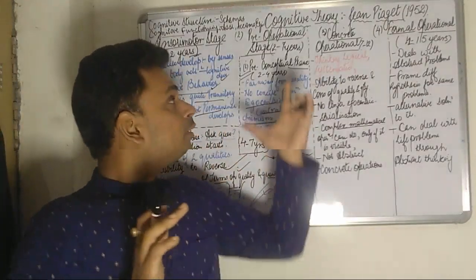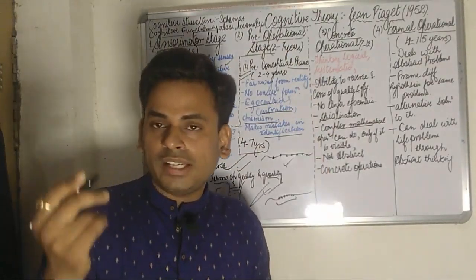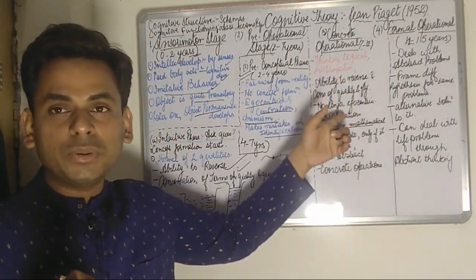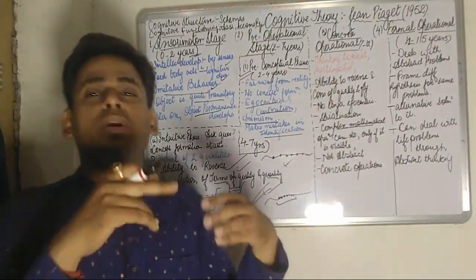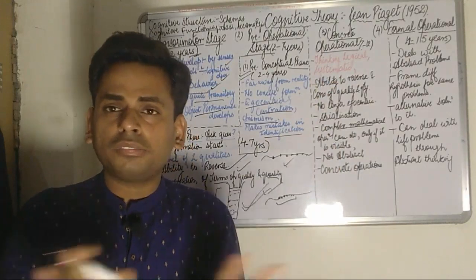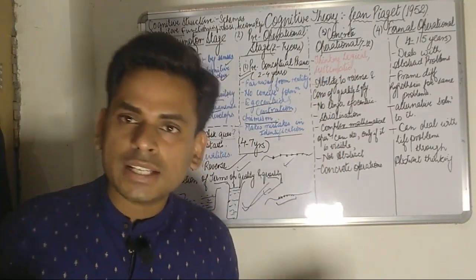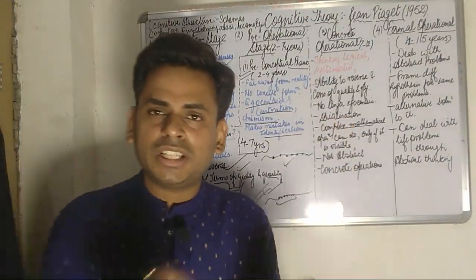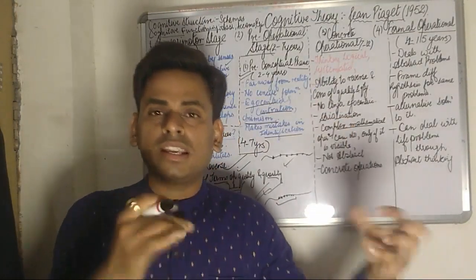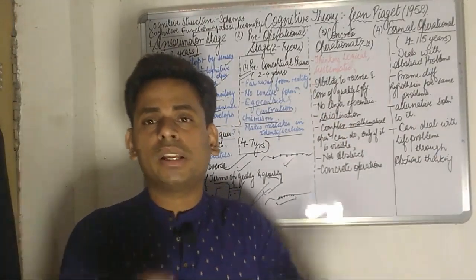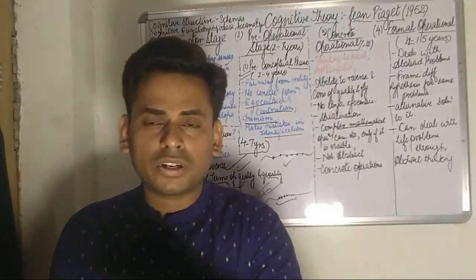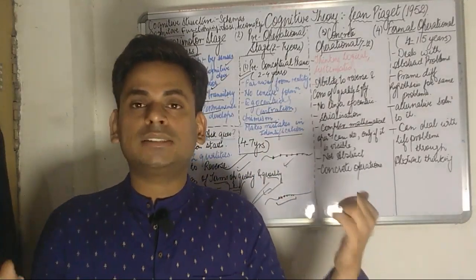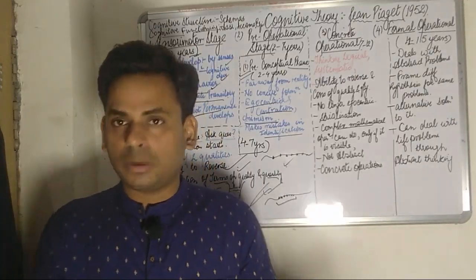In the pre-operational stage, I've already said that the child is egocentric, but now the child is no more egocentric in the concrete operational stage. He wishes to share, he's not at all egocentric and can share his toys amongst his friends. Then there is the process of serialization. If certain things are given to a child to arrange in ascending order or descending order of their heights or something, the child is now able to serialize the things. That is the process of serialization the child can very well do.